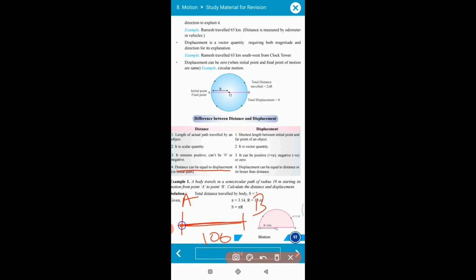In this case the distance is 100 and the displacement is also 100, because the path is straight. But displacement can be equal to or less than distance, because in the previous case the distance is 130 but the displacement is 70. So displacement can be equal to or less than the distance.